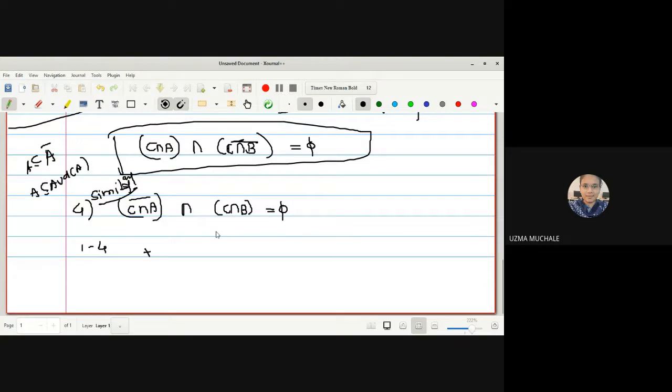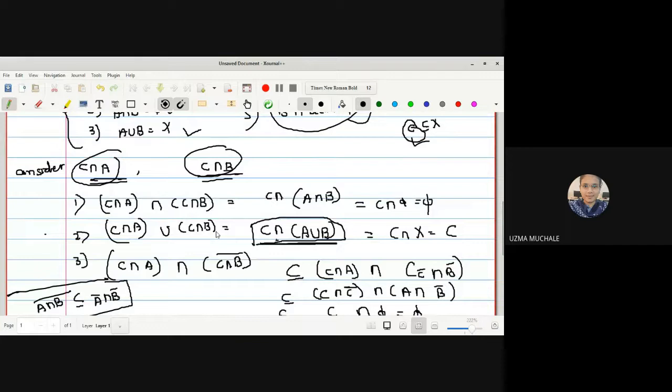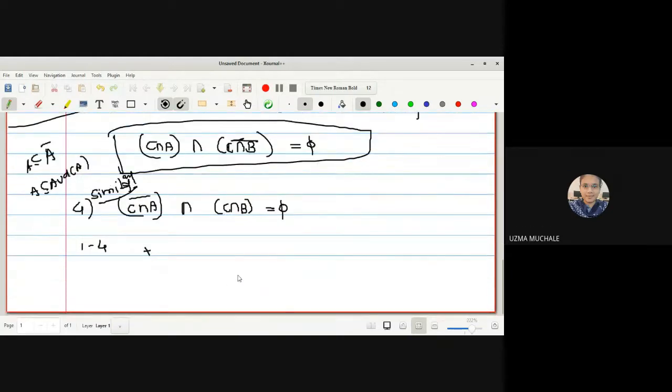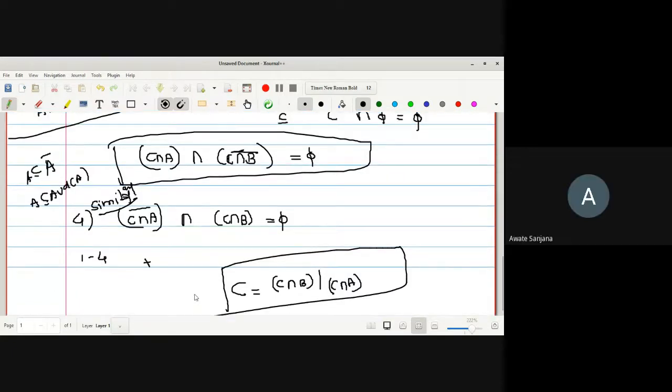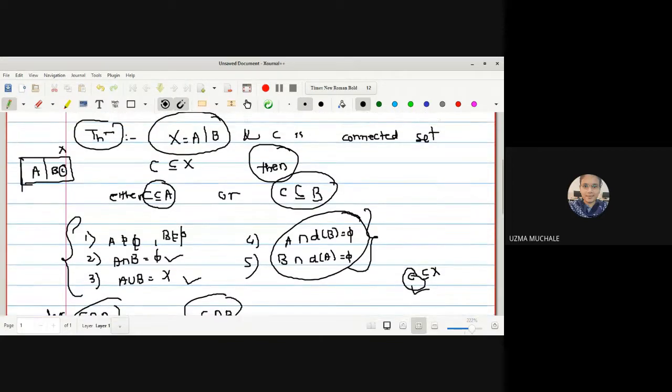So from all these five conditions, what do you come to know? Yes, can anyone tell me? It's just like a separation, na? So in separation, what result did we get? C is separated by the two sets C intersection A and C intersection B. Is it okay? Yes, ma'am. So here you can see X is separated by A and B. It is given to us. X is separated by A and B. That's why we have this result.